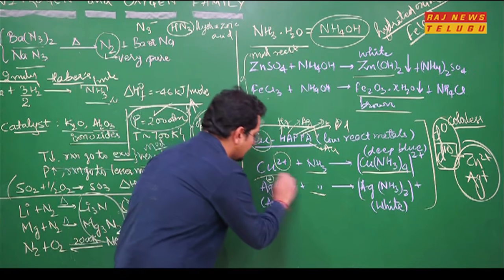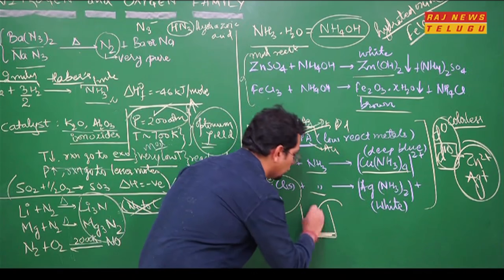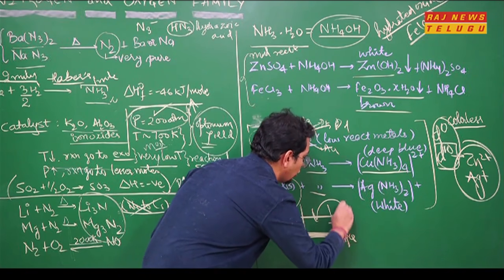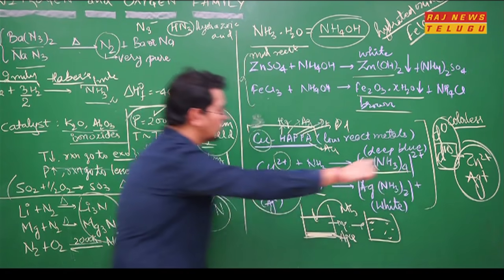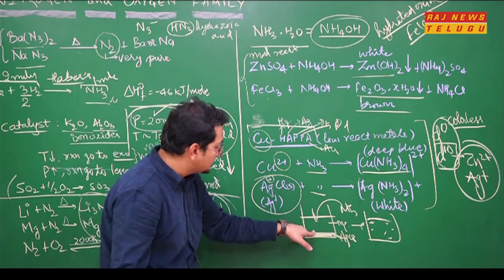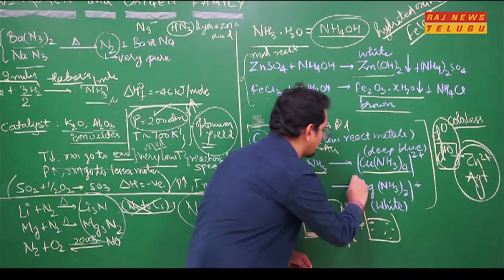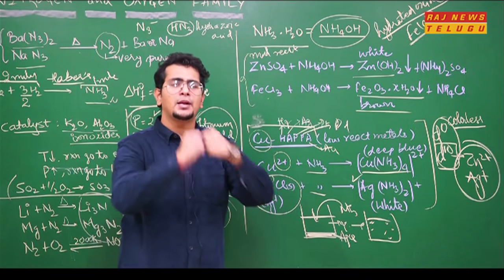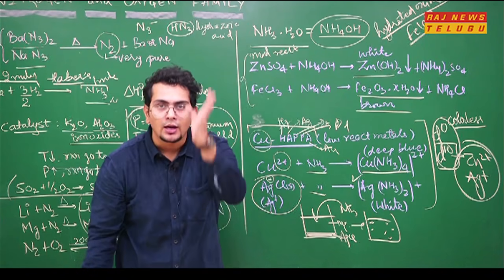Understand here, this is a ppt. So you can understand this container had a precipitate of AgCl in aqueous solution. AgCl ppt was there. You added ammonia. What happened? Magically all the AgCl got dissolved in the aqueous medium only. Why? Because as soon as ammonia comes, it reacts with AgCl and forms a complex, and this is 100% soluble in water. So AgCl ppt miraculously disappeared on adding X. Who is X? X is your ammonia.